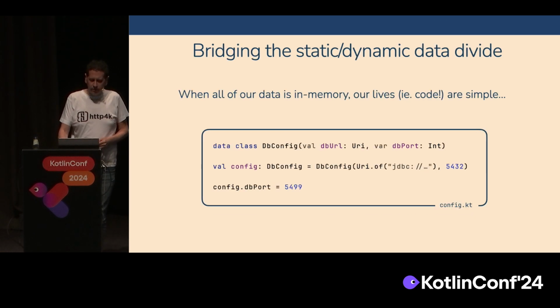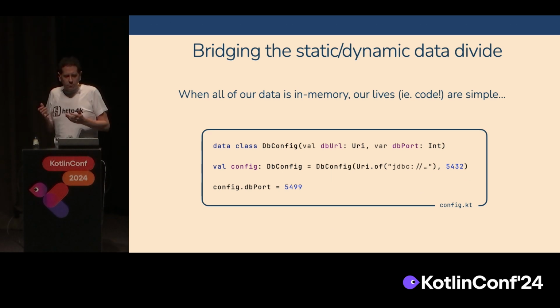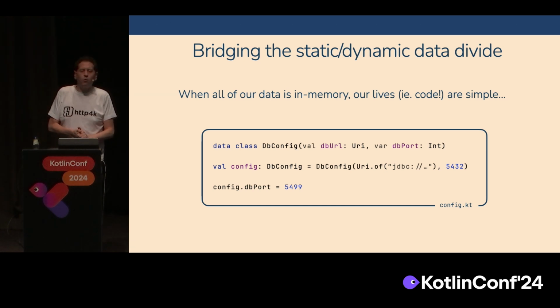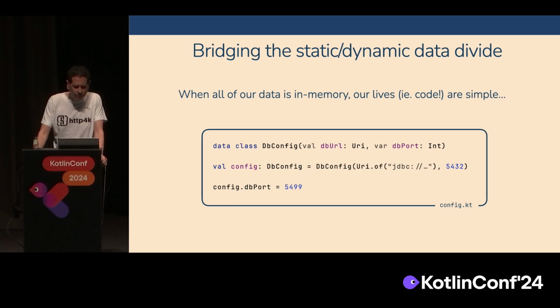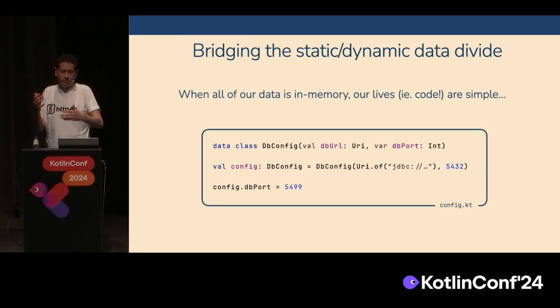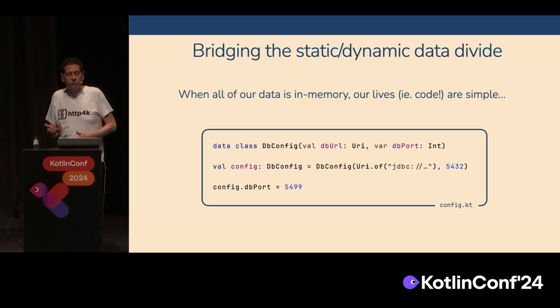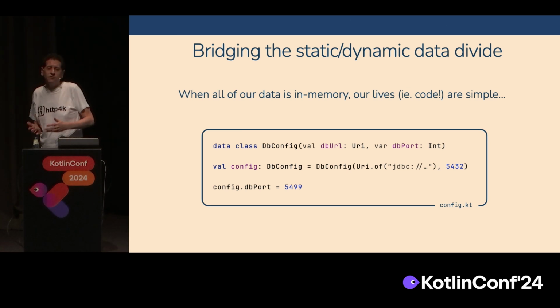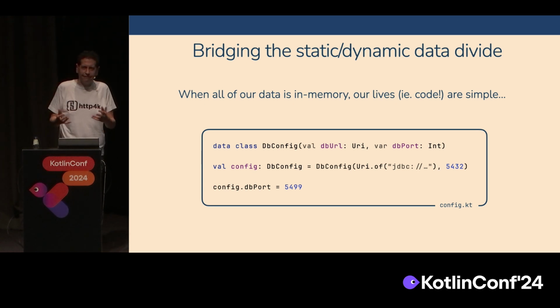So, bridging static and dynamic data. I like to think of data classes as the ultimate in static typing. We're using a statically typed language. So not only do you have to define your vals and your vars in the constructor, but also when constructing one of those objects with a data class, you have to give it all the values, right? So there's absolutely zero option for it being dynamic.